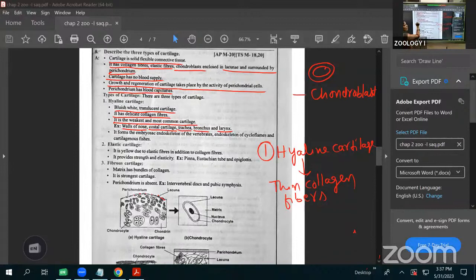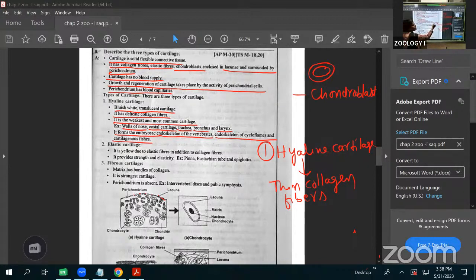Next, it also forms the embryo skeleton in the fetus stage. In the embryo stage, the skeletal system is mainly made up of hyaline cartilage only. It forms the embryonic skeleton of the endoskeleton of the vertebrates. In the endoskeleton of the cyclostomes and the cartilaginous fishes, it is present throughout life. In the embryos, for example of reptiles, birds, apes, mammals, the embryo endoskeleton is made up of hyaline cartilage.